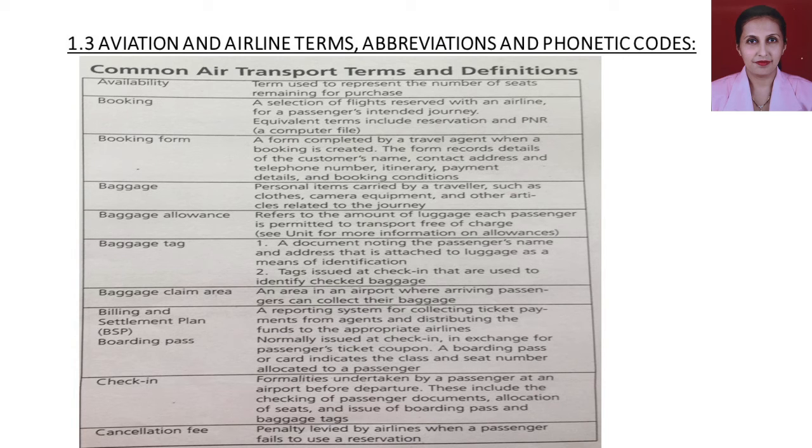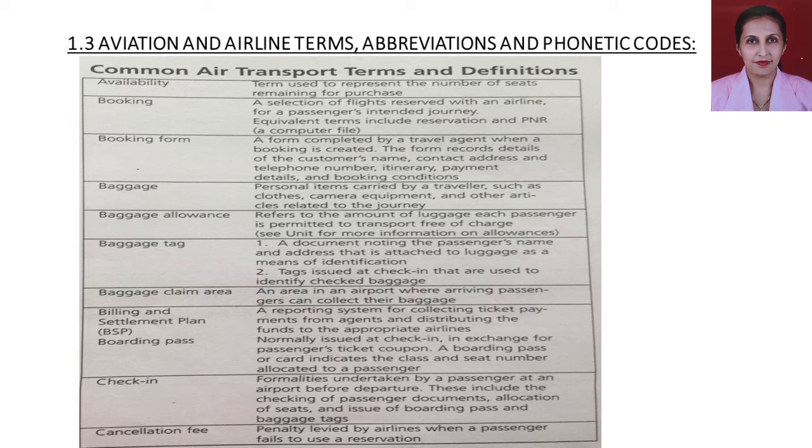That is why they give the passenger or client a booking form. It is a small form wherein you fill in all your details and give it to the travel agent, who will check the details, search the flights on your behalf and inform you about the flight details.